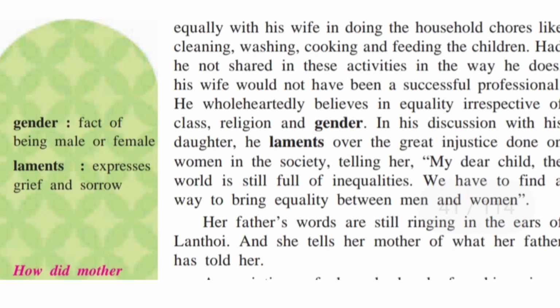Means there is no equality between men and women. We have to find a way to bring equality between men and women, where women and men are treated equally in society. Her father's words are still ringing in Lanthoi's ears, and she tells her mother what her father has told her.